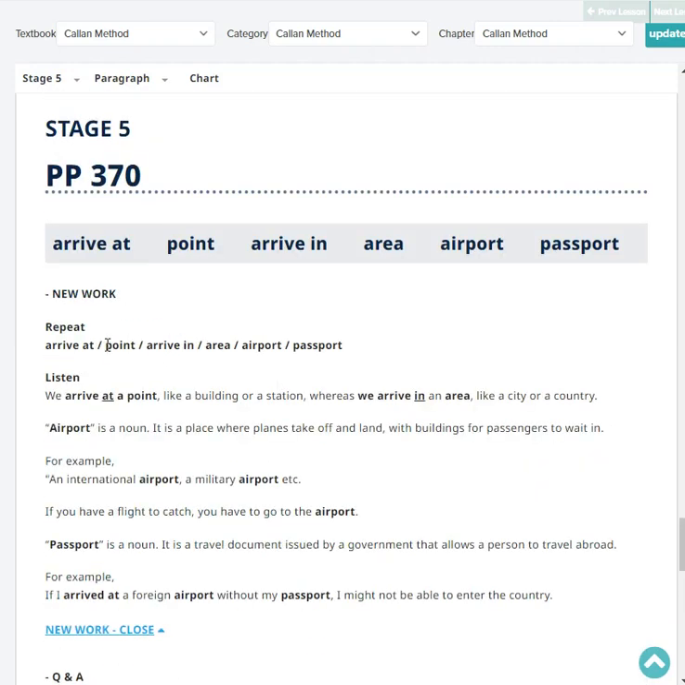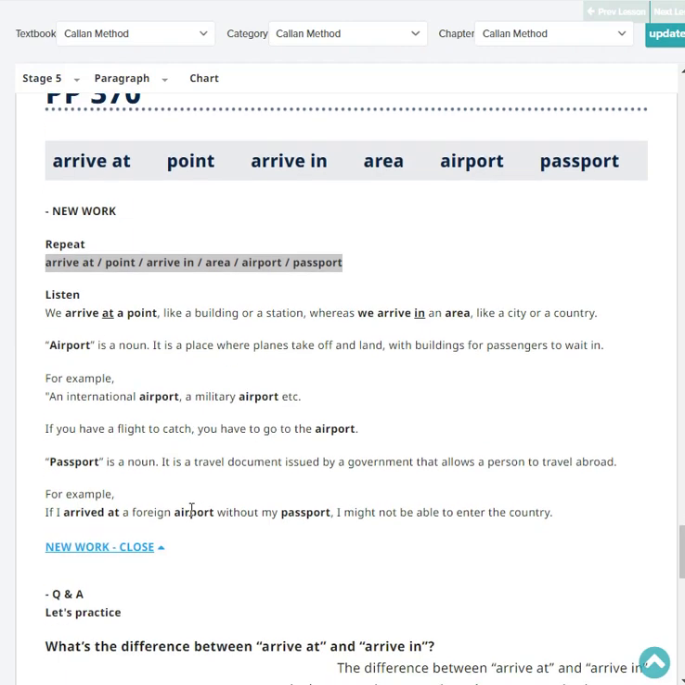Repeat. Arrive at. Point. Arrive in. Area. Airport. Passport. Very good.